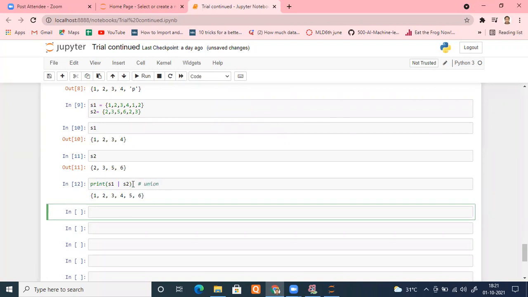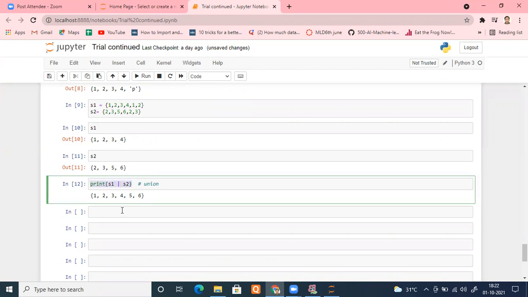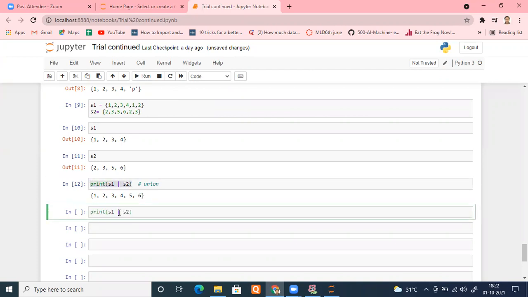Now suppose I want to do intersection. For intersection, there is a symbol known as ampersand, which is on the 7 digit key itself. So the ampersand sign is this one. It will do intersection for you.